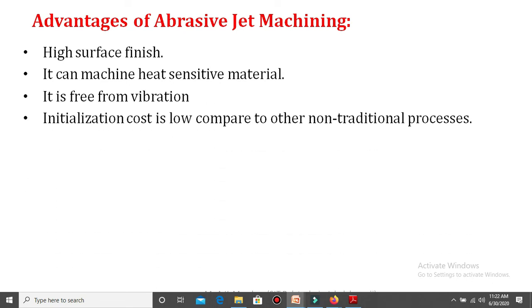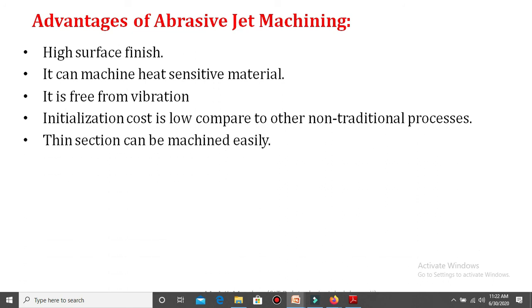Next, initialization cost is low compared to other non-traditional processes. That is a very important advantage of abrasive jet machining, because the initial investment for other non-traditional or non-conventional machining methods is comparatively very high. So that's why this is a very important advantage.